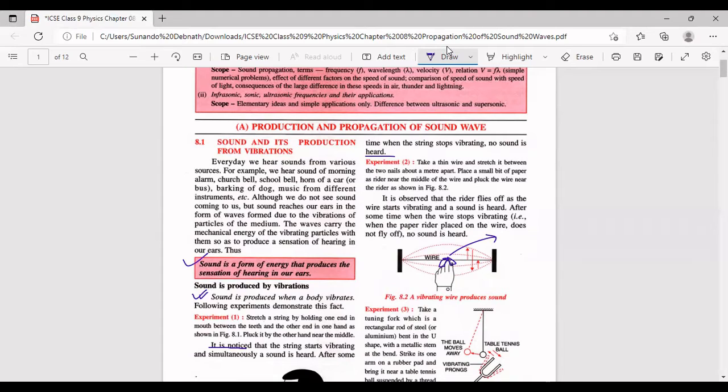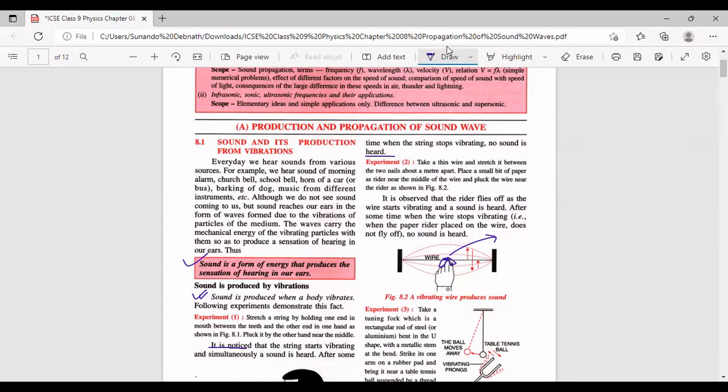All right, वैसे तो हमें naked eye से भी दिख रहा है कि vibrate कर रहा है, फिर भी हमने paper rider से भी ये दिखा दिया कि when the paper rider flies off, it means the wire is in the state of vibrations. And at that moment, a sound is heard. When the wire is vibrating, a sound is heard.